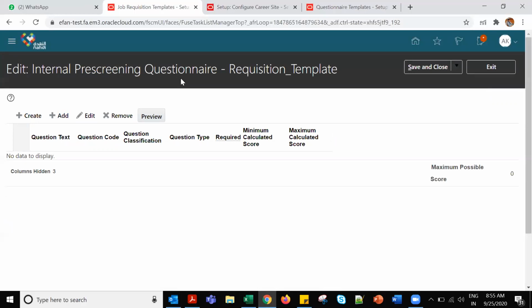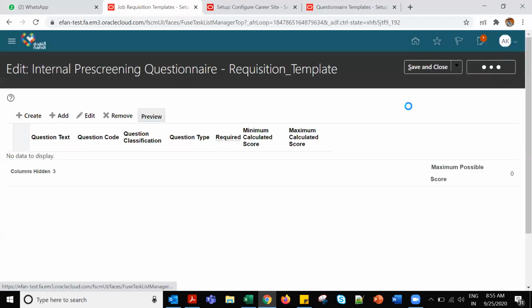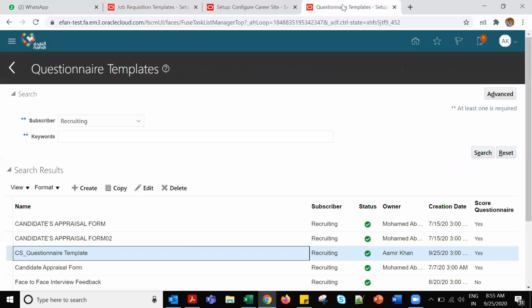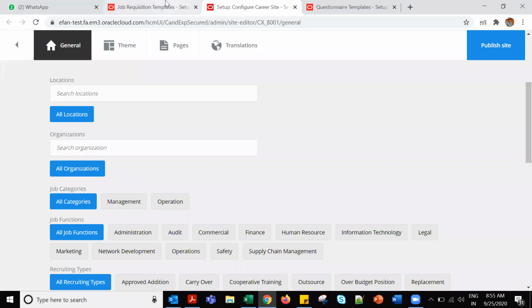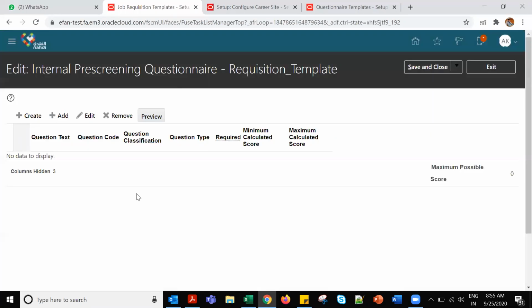Internal pre-screening questionnaire. This is add questions. This is the questionnaire template. This is the career site. This is the job requisition. This is the requisition template.